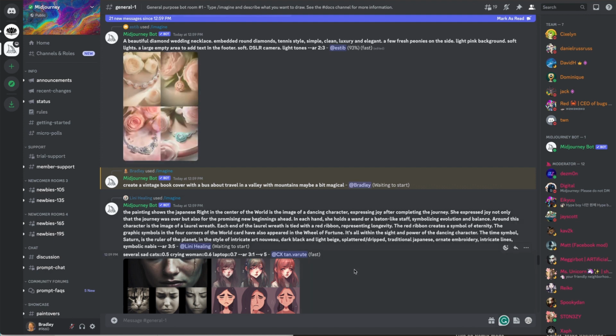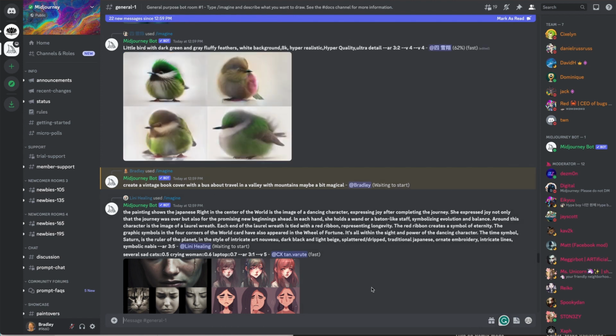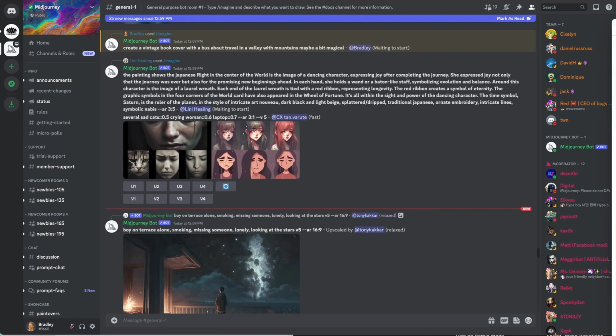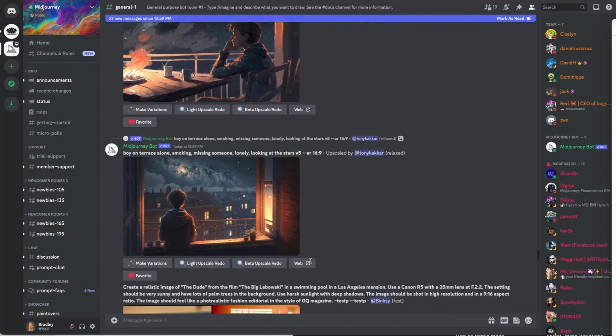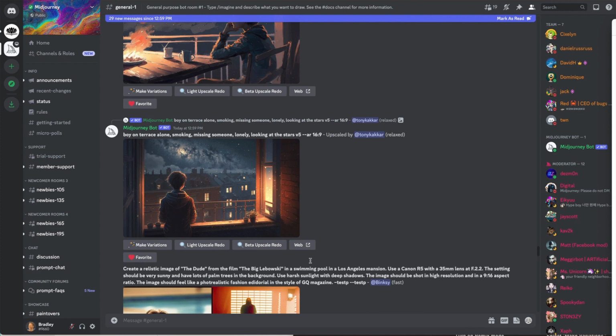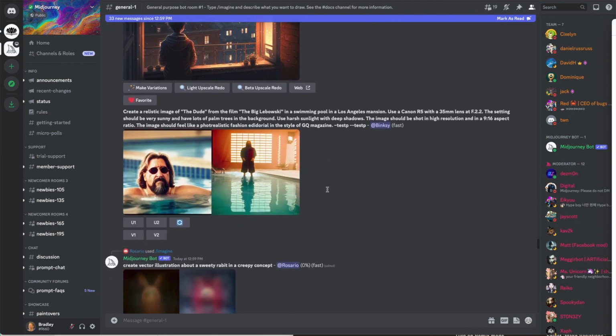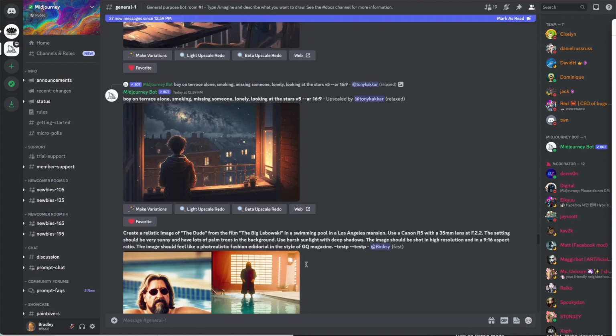While we are waiting, this is super basic. Within Midjourney here, there are people, as you see, flying along the screen, left and right. You can see all these people doing their stuff. I mean, look at this. Boy on terrace alone, smoking, interesting. Missing someone, lonely, looking at the stars. Look at that. Beautiful, right? Here, some guy, the dude from the film The Big Lebowski, he's in a swimming pool. Look at that. So amazing.